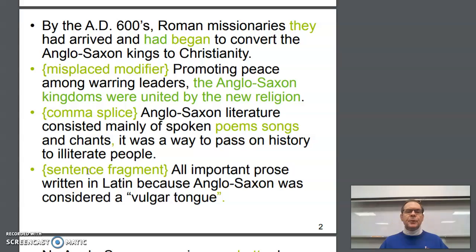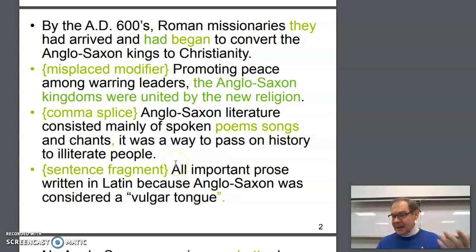Next one, sentence fragment, the worst of the composition errors. All important prose written in Latin because Anglo-Saxon was considered a vulgar tongue. Well, let's fix the easiest thing first. You notice the period is outside the quotes. Everybody else in the world who speaks English does it just like that. But we had to be different in the United States. And so our rule is that periods and commas go inside the closing quotation mark. So it would be tongue, period, close quote.